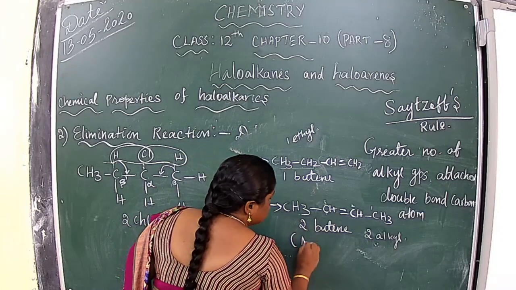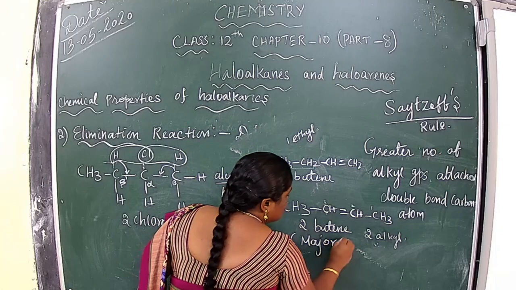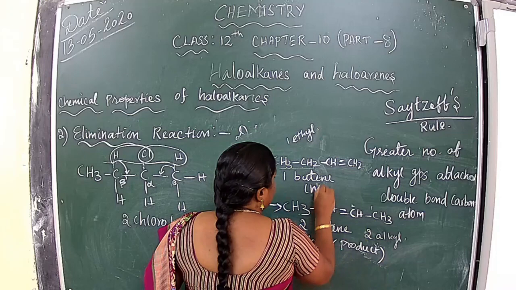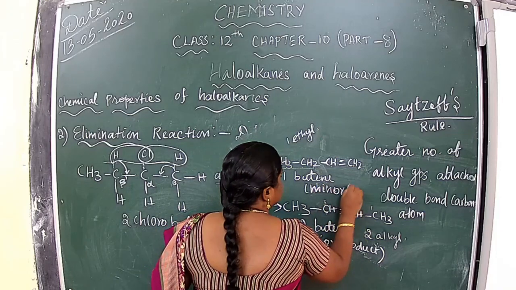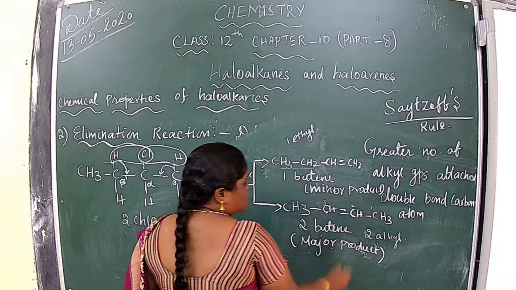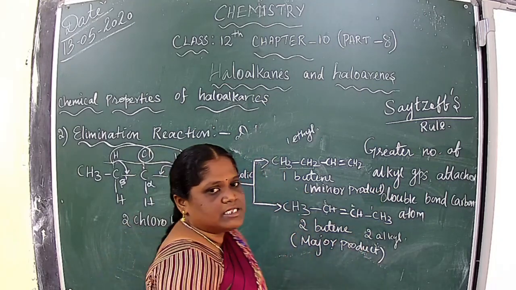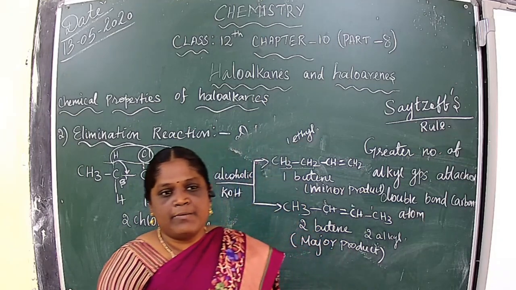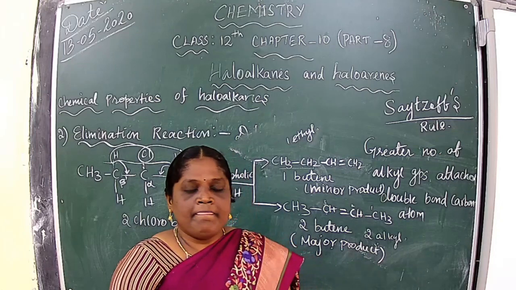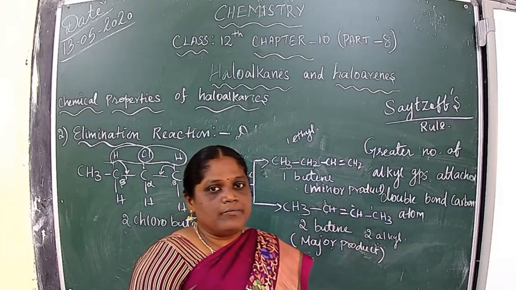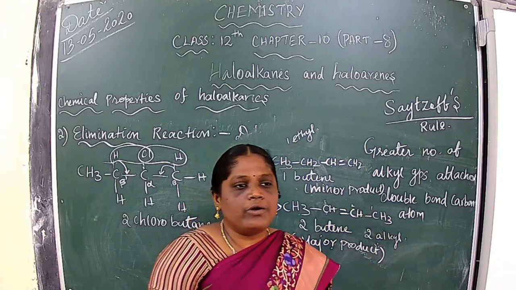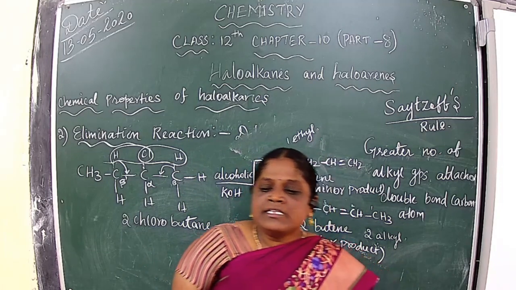So 2-butene is what? Major product. This other one is what? Minor product. Or otherwise, this is the more stable, this is less stable. More stable and more stable. That is what? Less stable. Clear? What is that rule? Why can we use that rule? When can we use that rule? Clear?